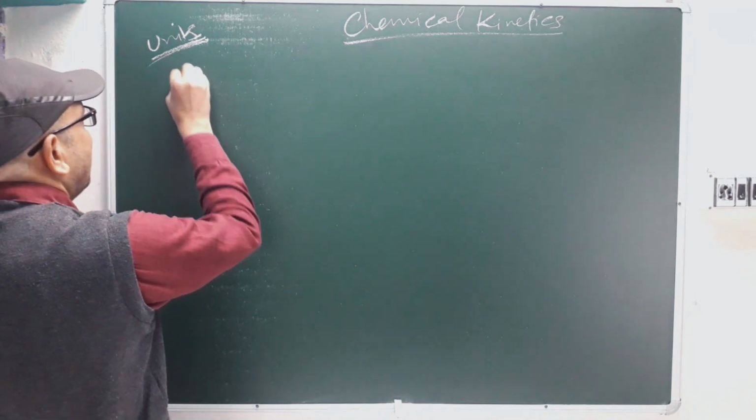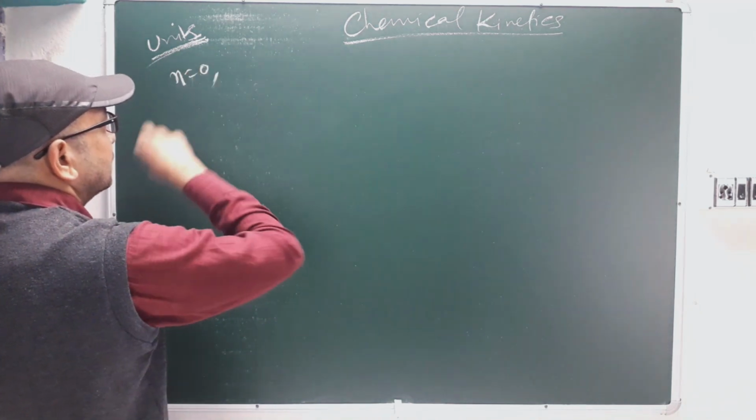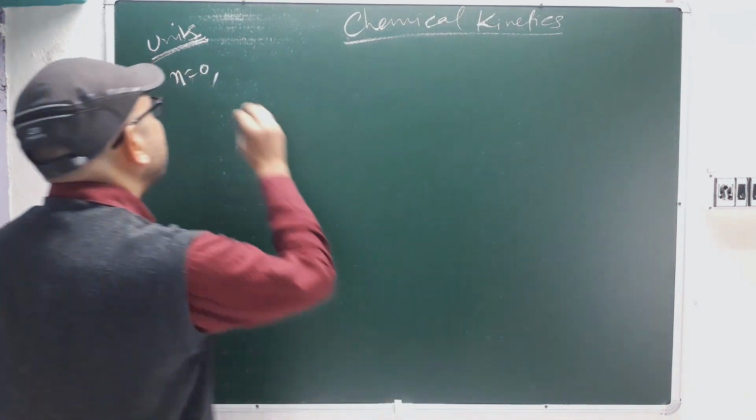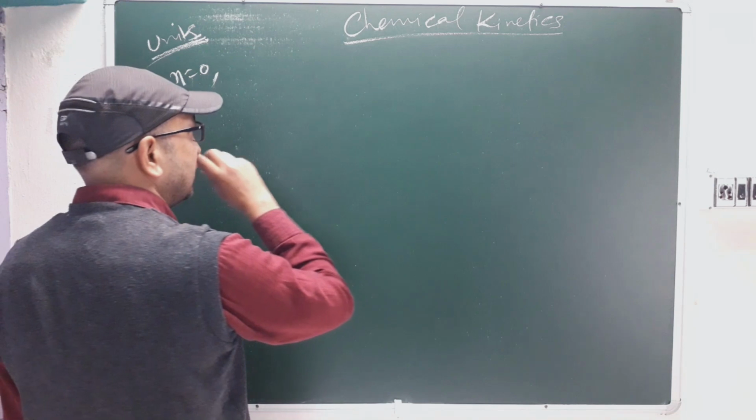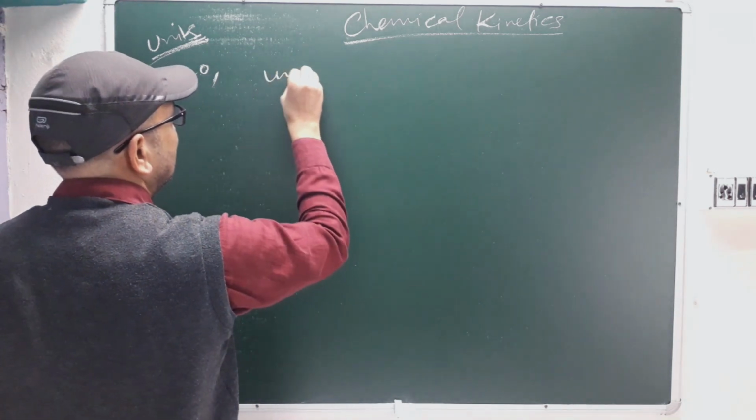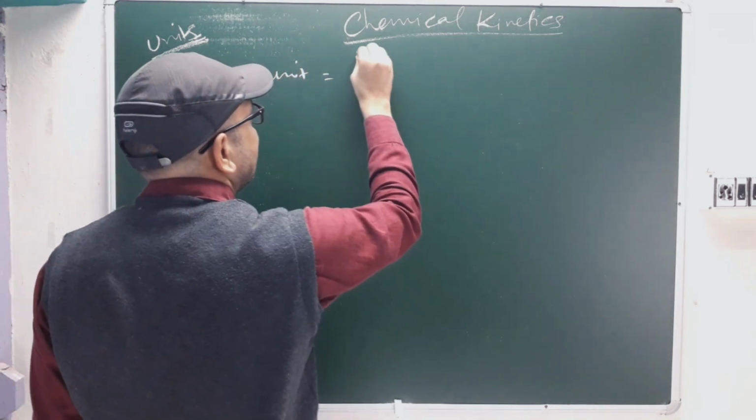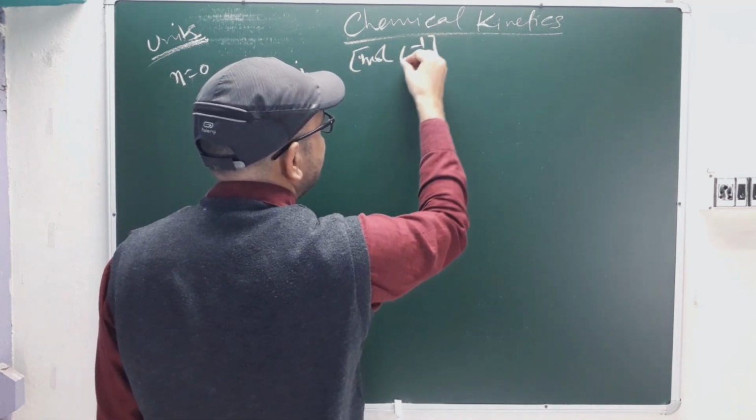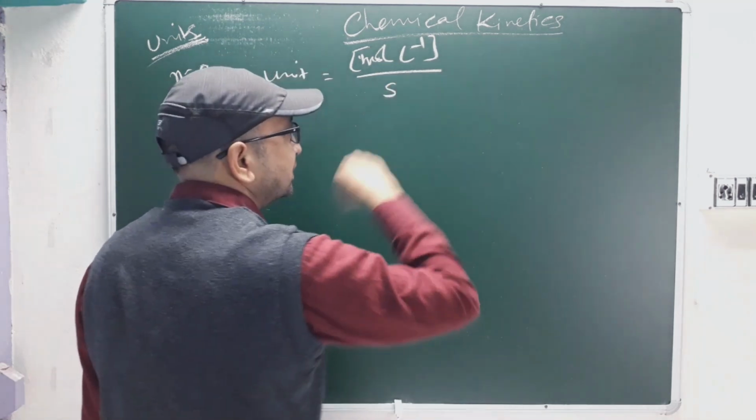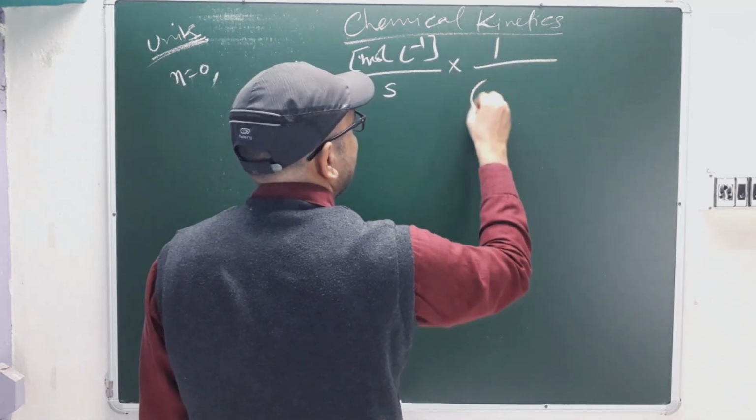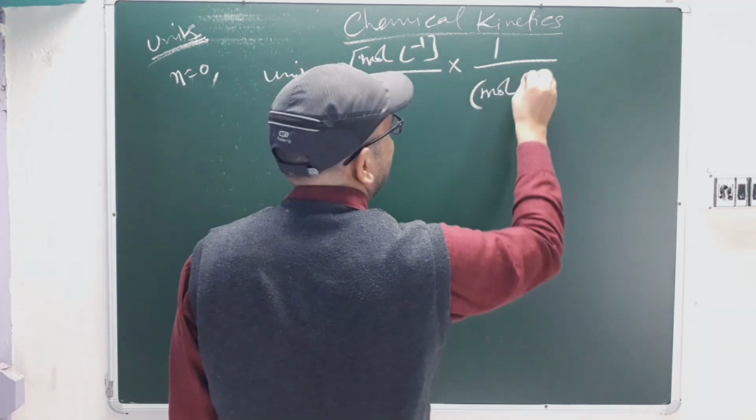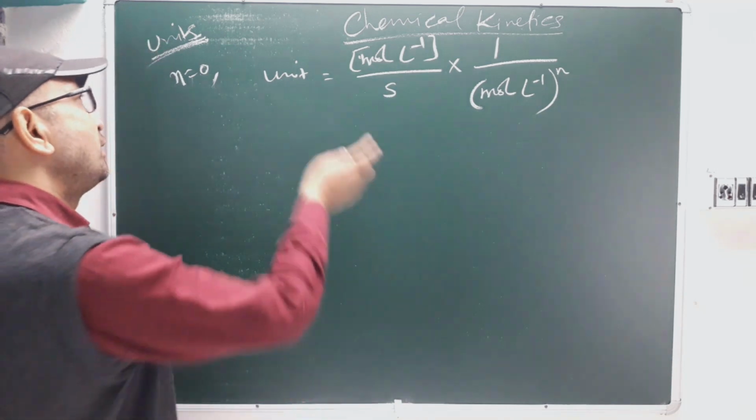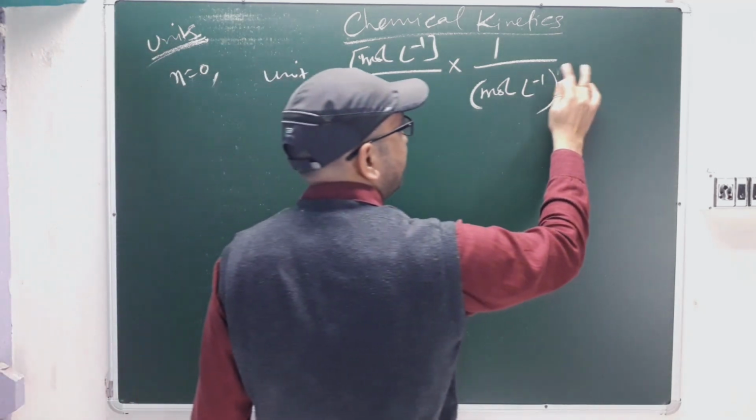So first, if n = 0, what is n? n is the order of reaction. So if n = 0, it means zero order reaction, correct? Then what will be the unit? We have a basic formula: mole per liter, which is the concentration, upon time, second, into 1/(mole per liter) to the power n. This is the basic formula, right? So when you take n equal to 0, you just put 0 here.